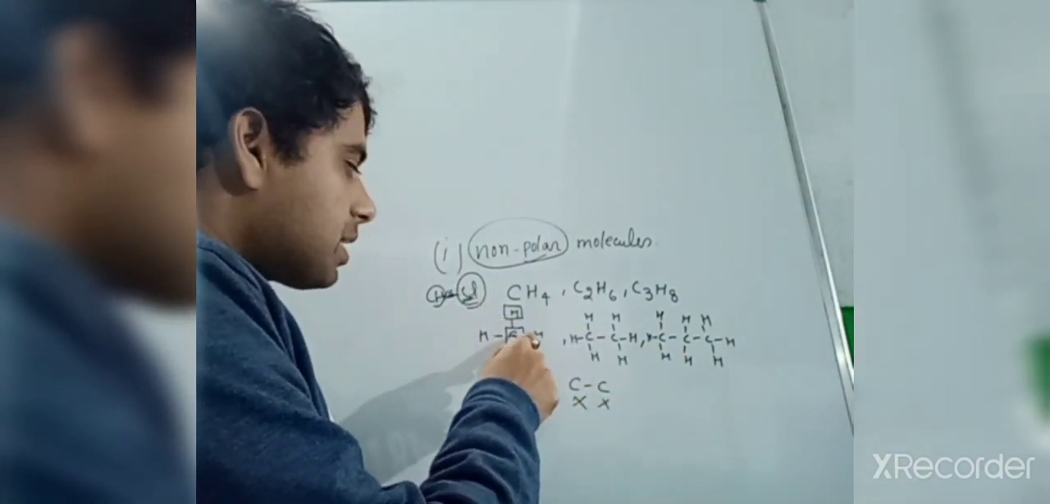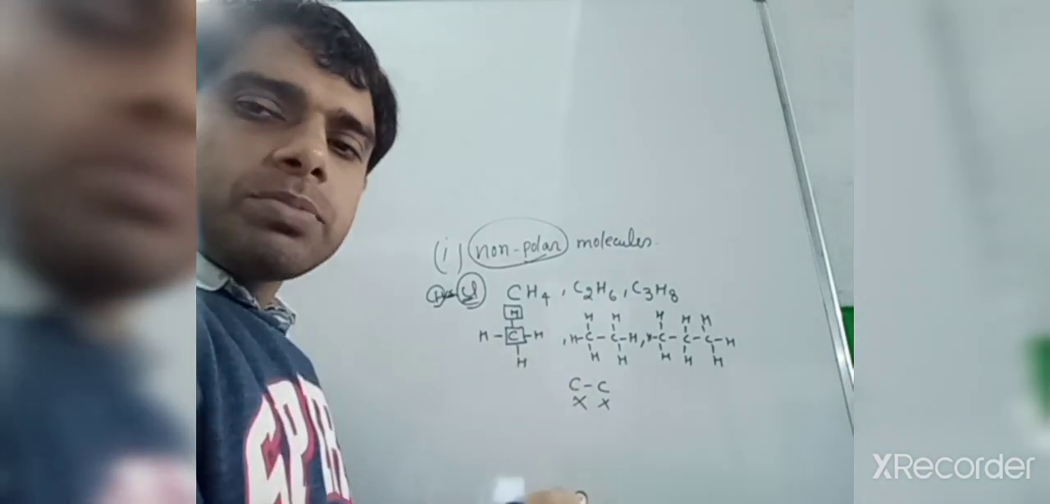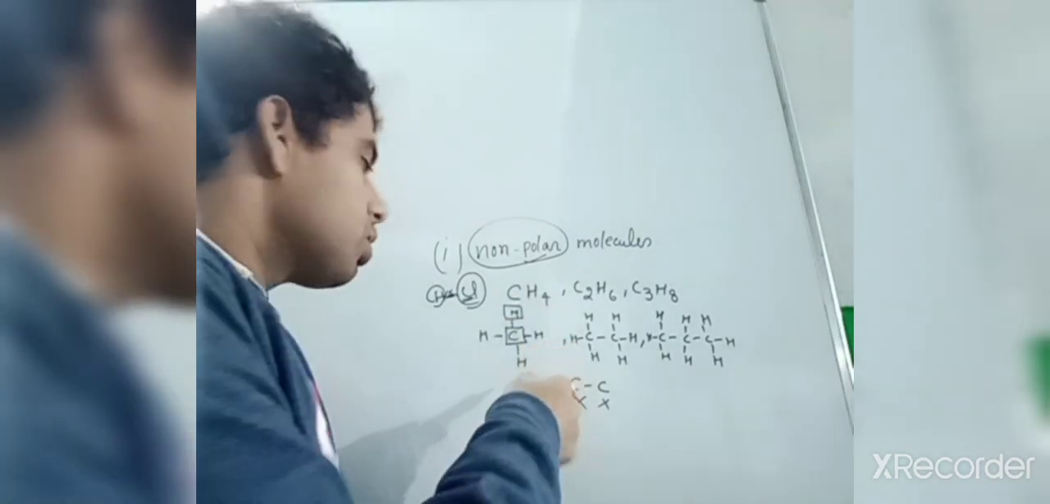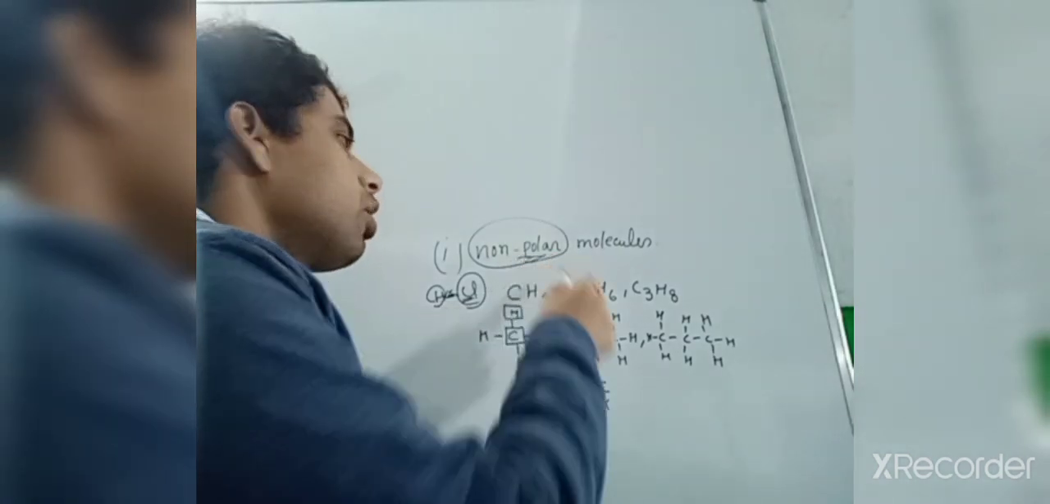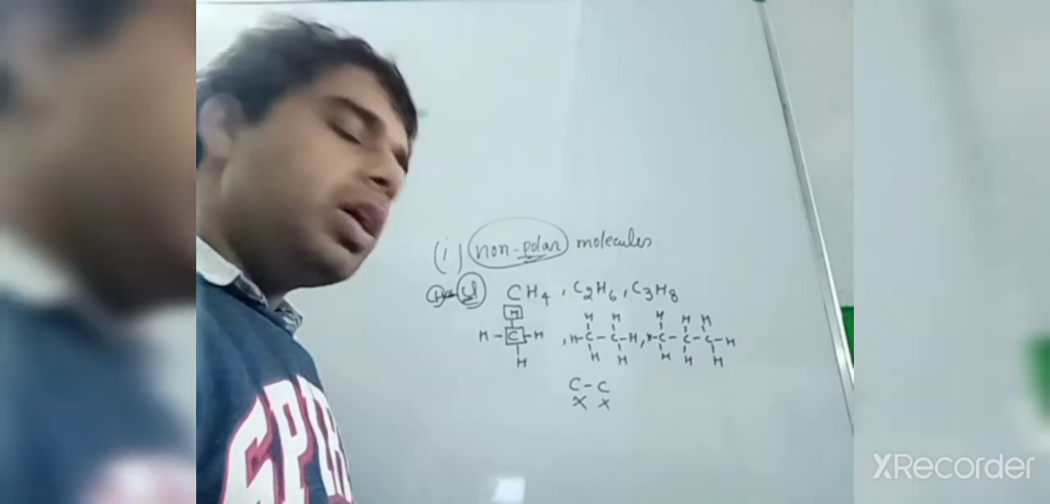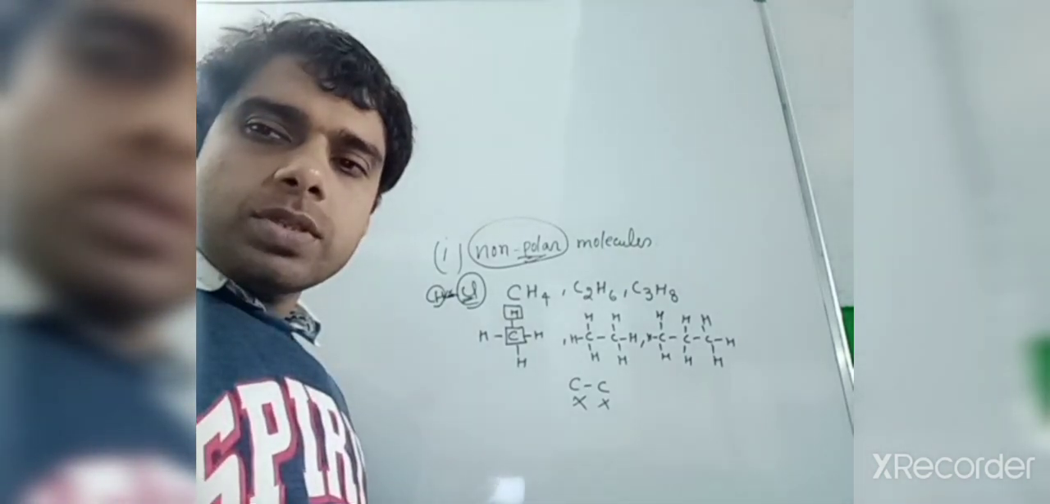But in the case of carbon and hydrogen, if they have the same electronegativity, no one will pull the electron of the other atom, so we can say this is a non-polar molecule. Okay? So the first physical property you have understood: non-polar molecules.